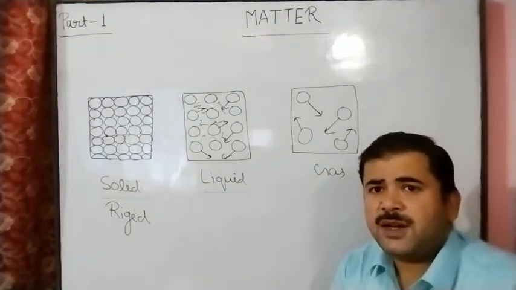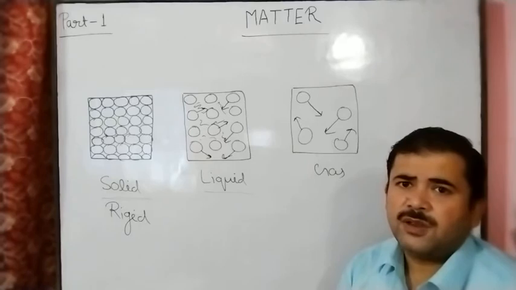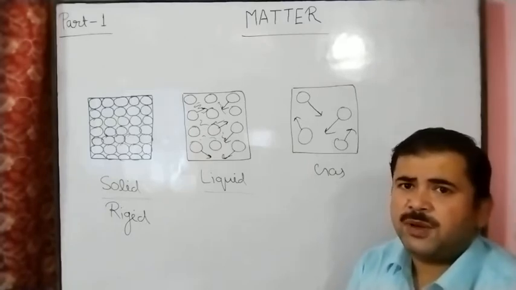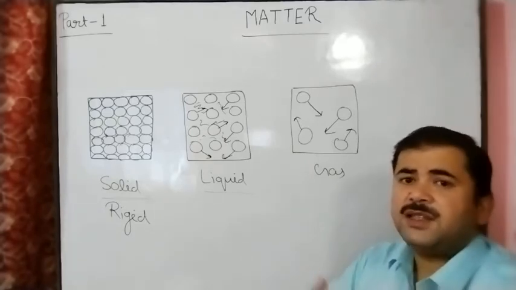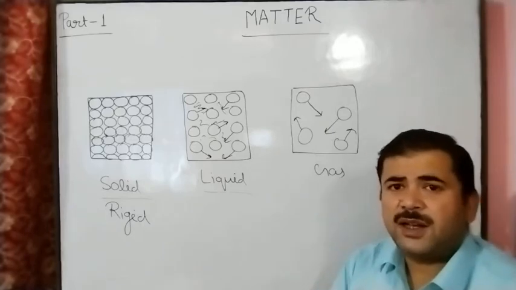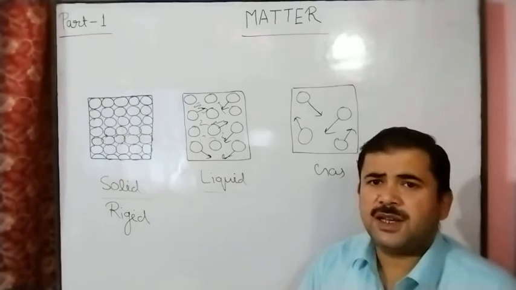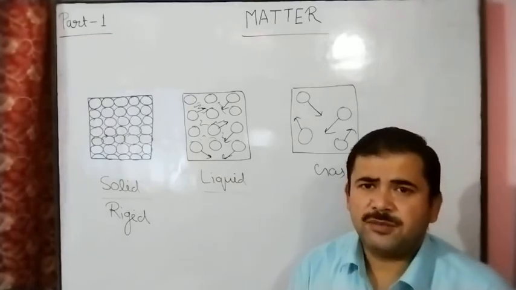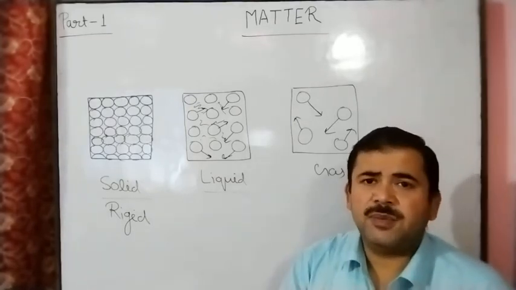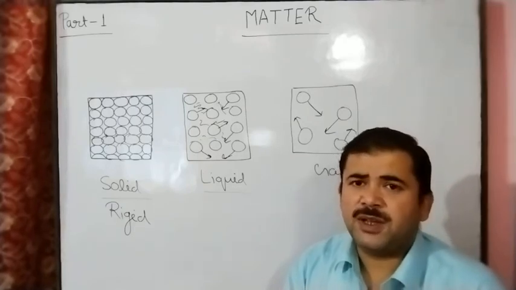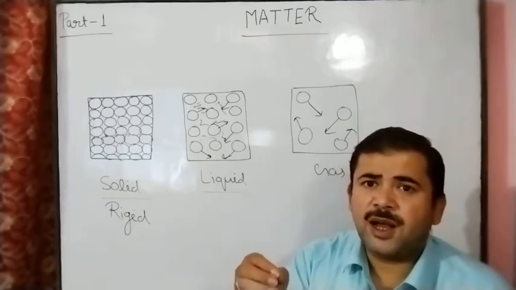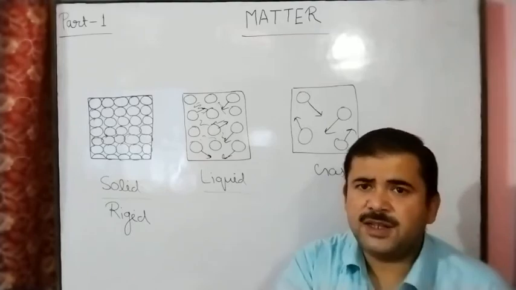Kinetic energy depends on the temperature, and it changes due to the temperature. If we increase the temperature, then kinetic energy will increase. Kinetic energy of these particles increases due to an increase in temperature. And if we decrease the temperature, the kinetic energy of these particles also decreases.